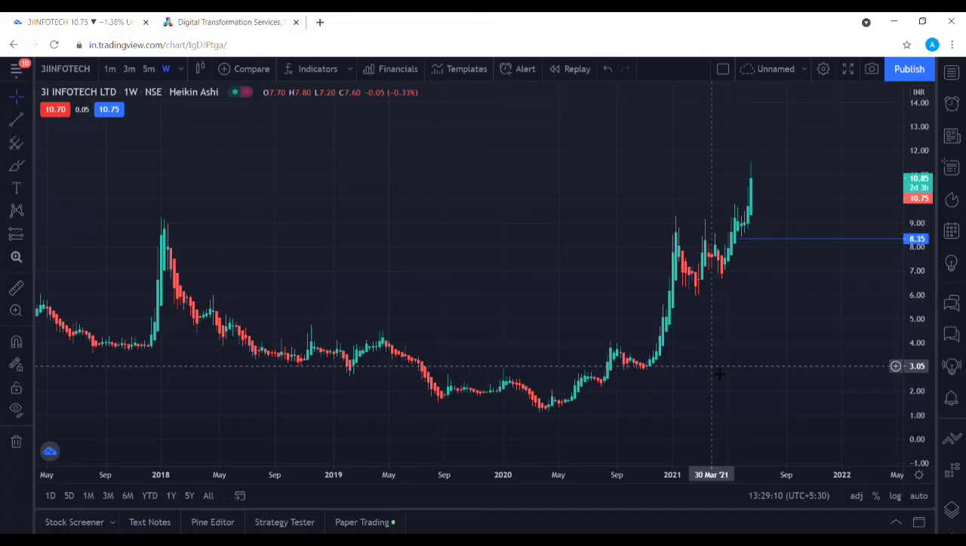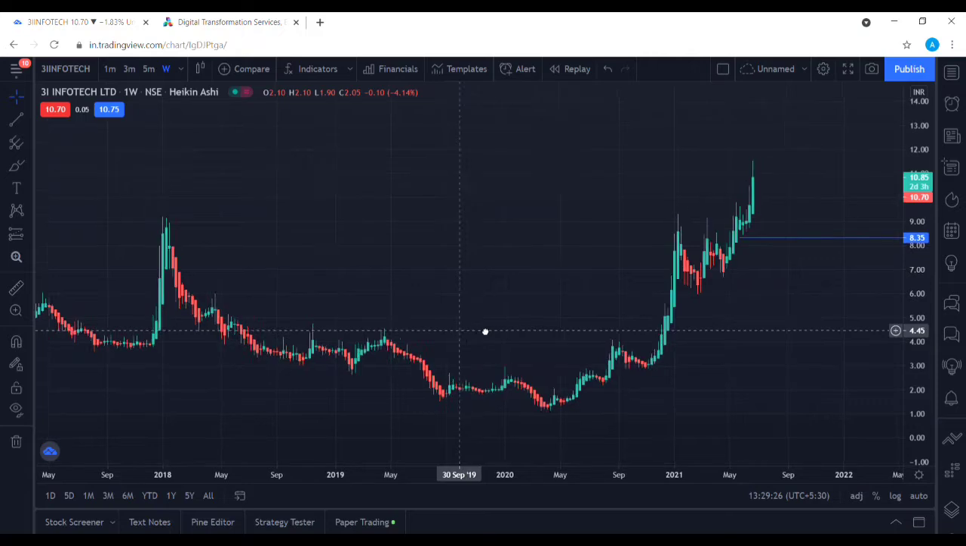Now we can take a look at the chart analysis. This is the weekly time frame chart of Infotech. The current market price is about 11 rupees. We always watch a stock for a minimum of 2 months or for the long term, so I always prefer Heikin-Ashi candles for understanding the clear trend of the chart.